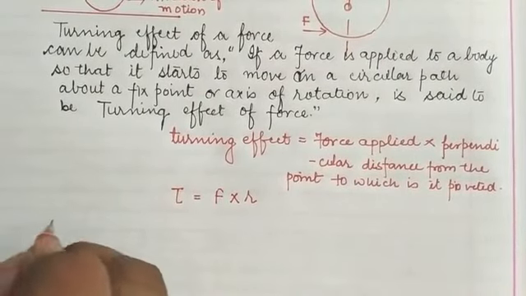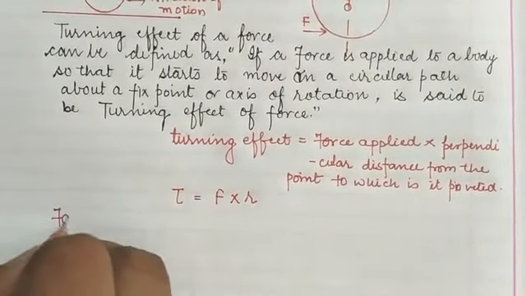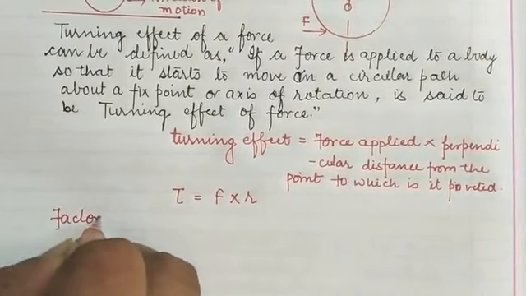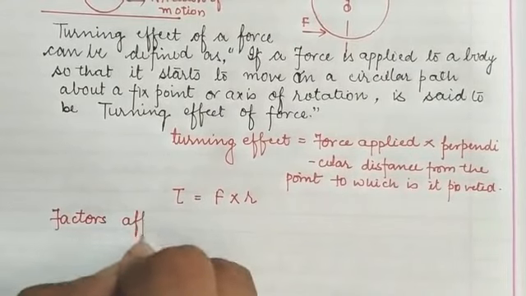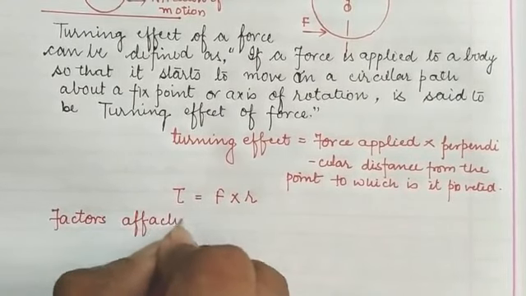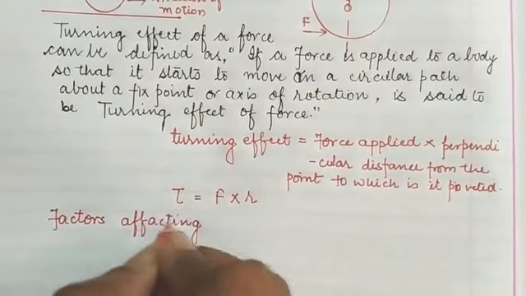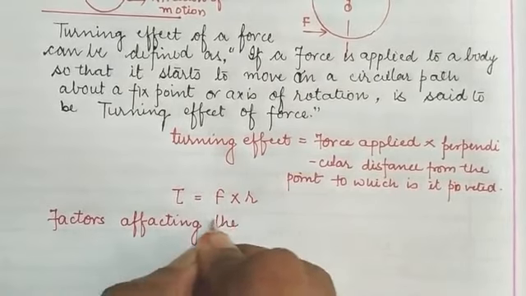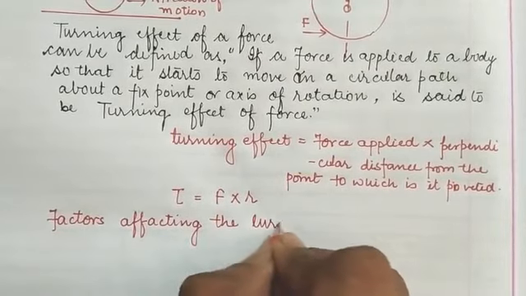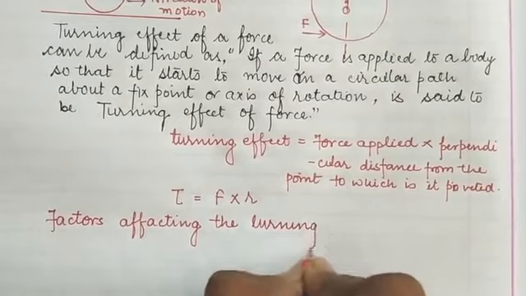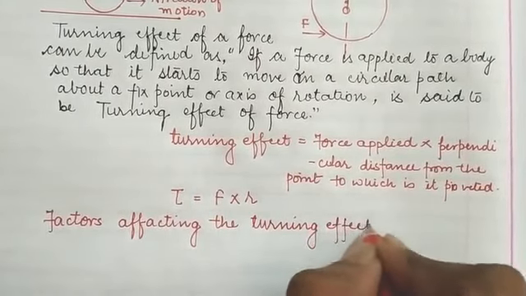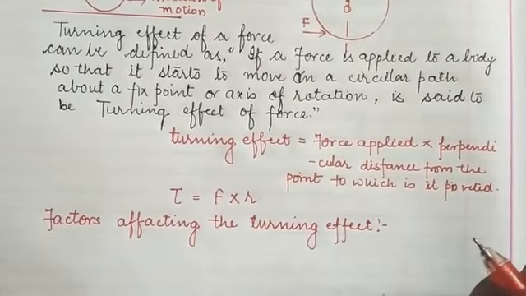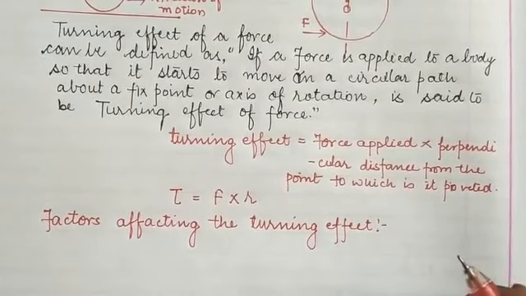So here we are going to discuss the factors. Now the next topic is the factors affecting the turning effect. How can the turning effect of a force be affected by various factors?